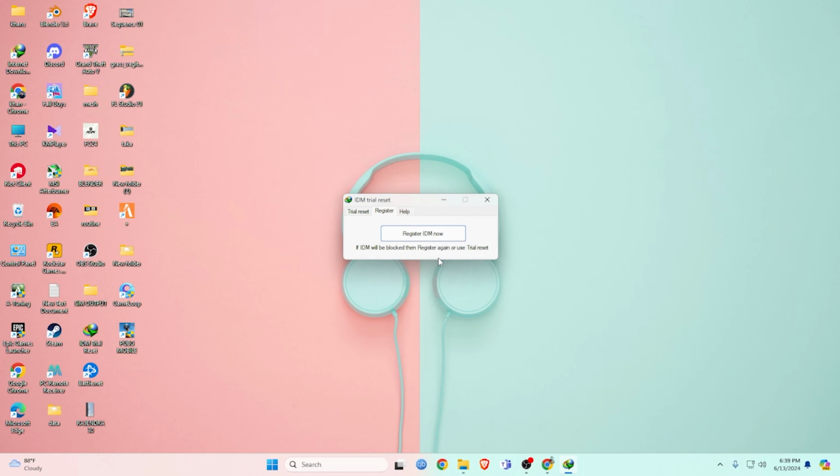Click OK. Go to Trial Reset and click Automatically. Wait for some time. Then click OK and close it.